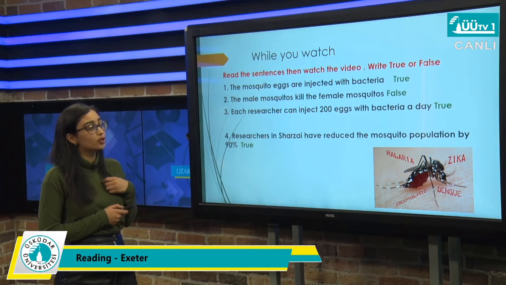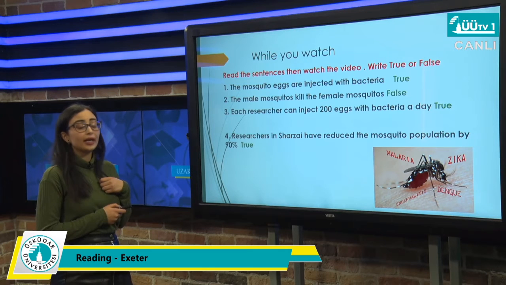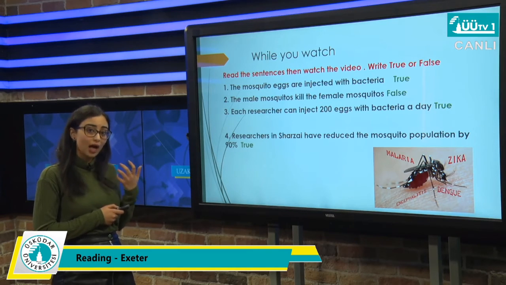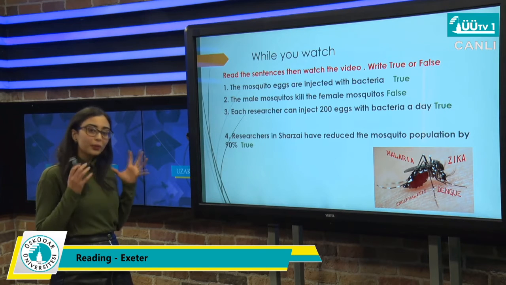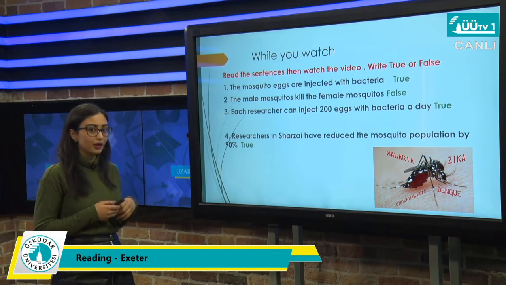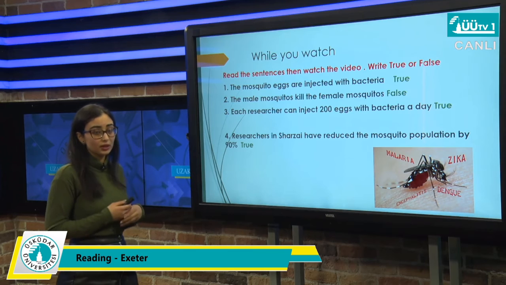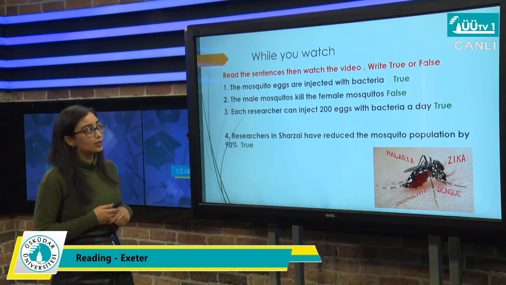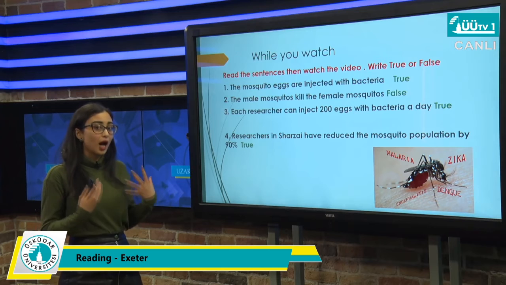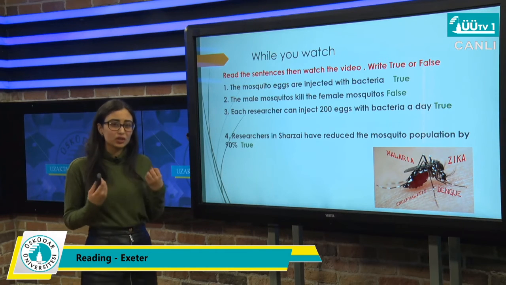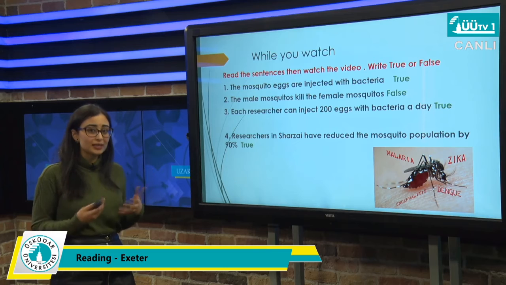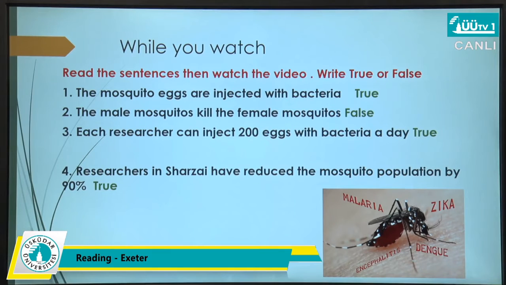What about the third statement? Each researcher can inject 200 eggs with bacteria a day. It's true, this is the technique that researchers are using now to suppress spreading the virus or the disease transmitted by mosquitoes. And the last statement is researchers in Shazai have reduced the mosquito population by 90%, and it's true, as the statistics showed in the video. I hope you liked the video. It's kind of interesting. It's something new about how researchers are trying to find a technique to reduce or suppress the spread of any viruses or disease.